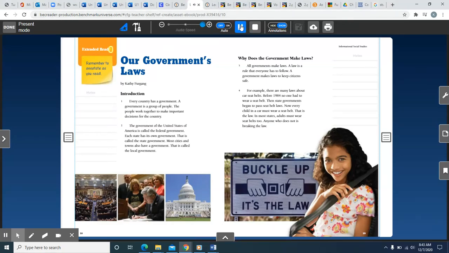Extended Read 1. Remember to annotate as you read. Our Government's Laws by Kathy Fergang.